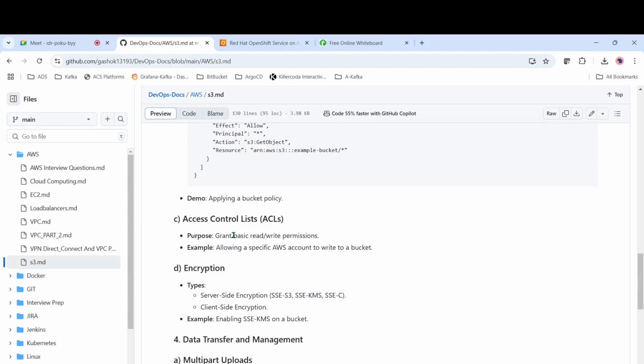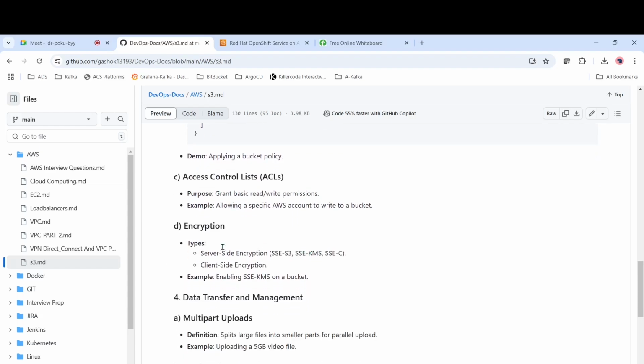And ACLs are nothing but giving read and write permissions to the files. And encryption: we have two types of encryption, server side encryption and client side encryption. For server side encryption we have SSE-S3, which is managed by S3. Then we have server side encryption managed by Key Management Service. And then we have client side encryption, where any clients will encrypt it from their end.